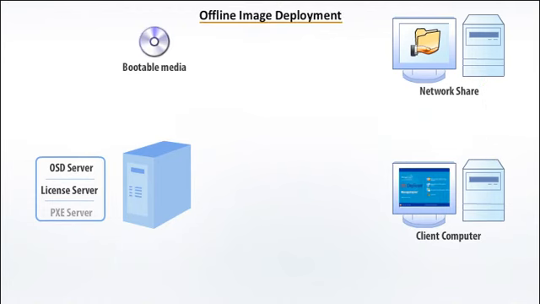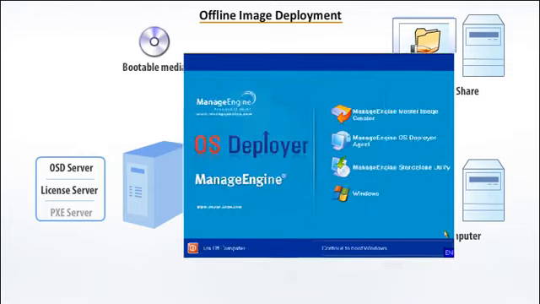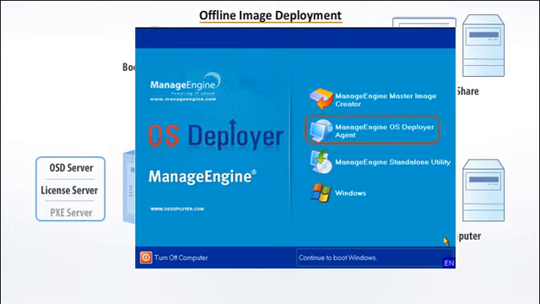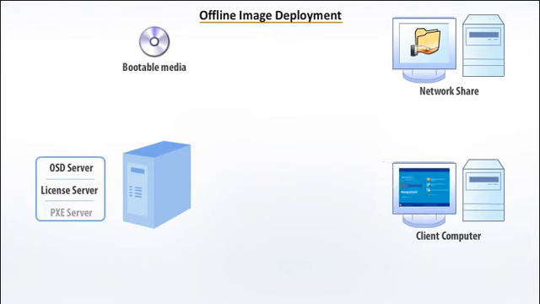Similarly, to deploy an image, you should first boot into the ManageEngine OS Deployer environment and choose the OS Deployer agent. In the image deployment, the agent contacts the license server for acquiring a license and then deploys the image from the network share.